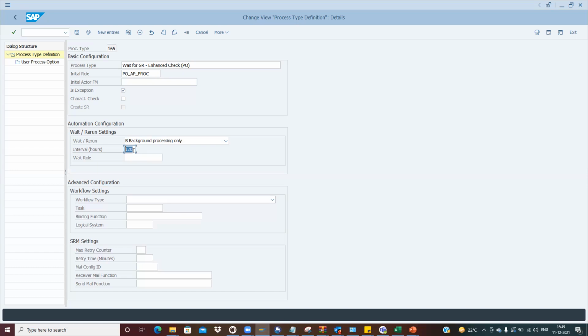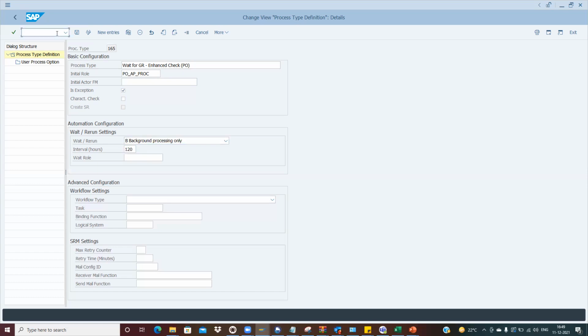Now, if, for example, that requester has done the GR, it again doesn't have to come to the AP team, right? If everything is okay and all the business flows are fine, then automatically it should get posted, no? Correct. So do we have to do the setting for that as well, for that particular process type?